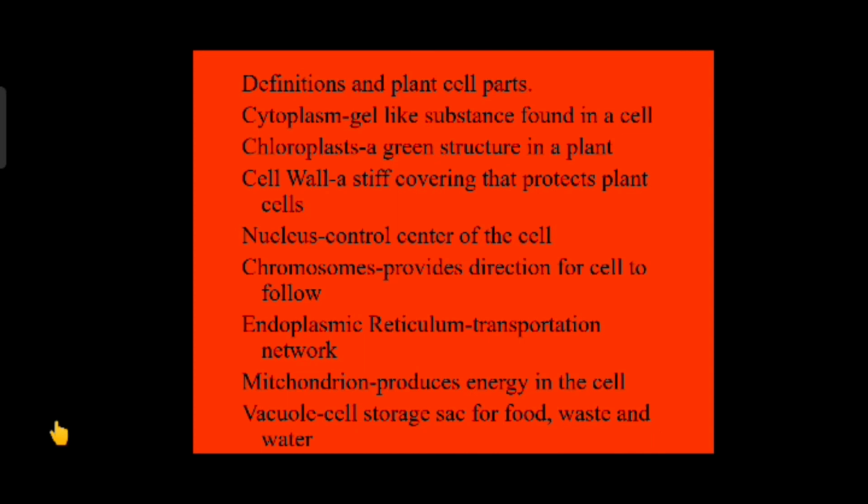Definitions and plant cell parts we will see now. First of all, we will see cytoplasm. What is cytoplasm? It is a gel-like substance found in a cell. Next one is chloroplast. It is a grain structure in a plant. And what is cell wall? It is a stiff covering that protects plant cells.